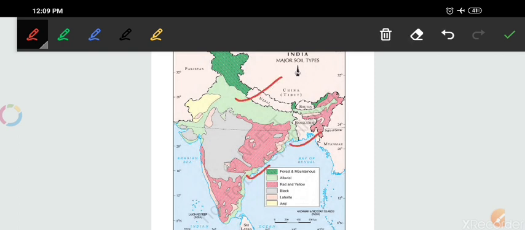From here, these are the areas where you can figure that this is the area of alluvial soil. So what you can assume and analyze is that these are the areas where rivers are there, and these are the delta areas of the rivers.